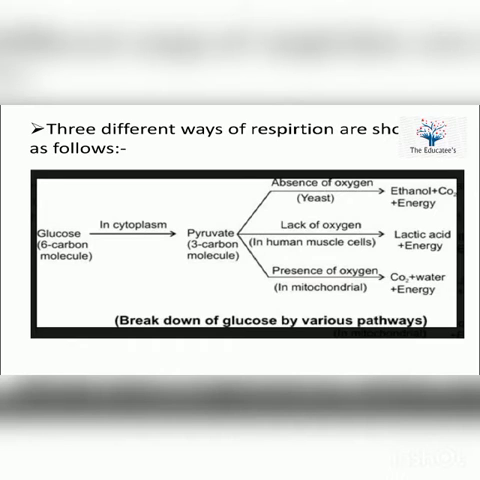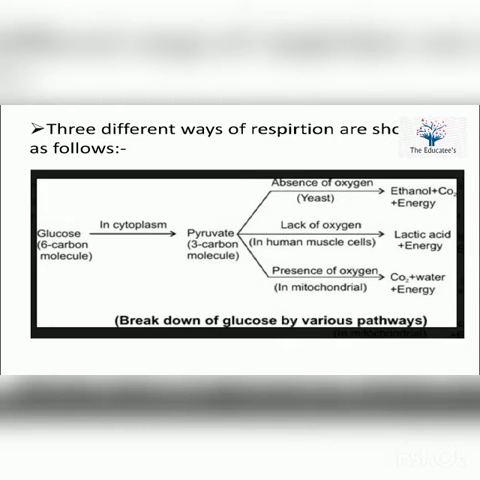Next, lack of oxygen in case of human muscle cells. If we do harsh exercise, during that time our body does anaerobic respiration, that is, lack of oxygen, and starts to produce lactic acid plus energy. This is very important. This comes in the board exam: why athletes, when they run, have cramps in the muscles due to the deposition of lactic acid. And how much energy is liberated? 2 ATP are formed over there.